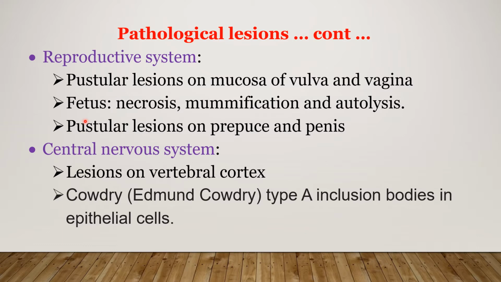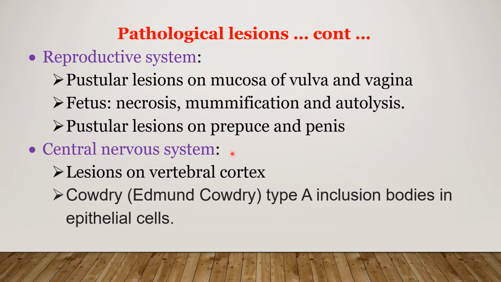The fetus may become necrotic, may become mummified, means absorbed into the uterus, and may undergo autolysis or degenerative changes. In bulls, characteristic are pustular lesions on the prepuce and penis. Penis means only the glans penis.